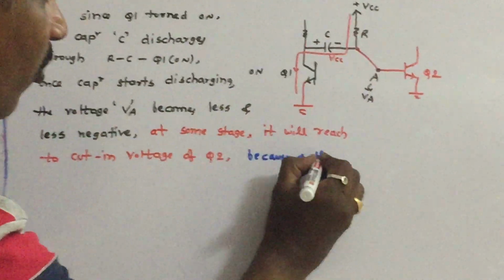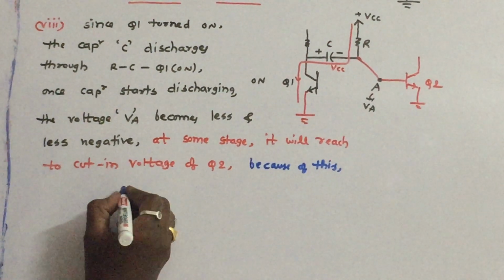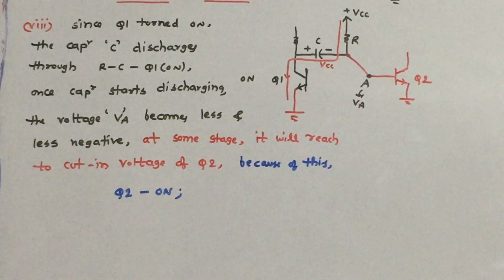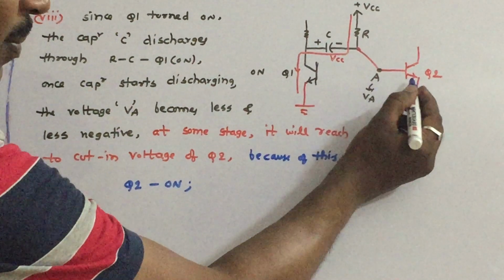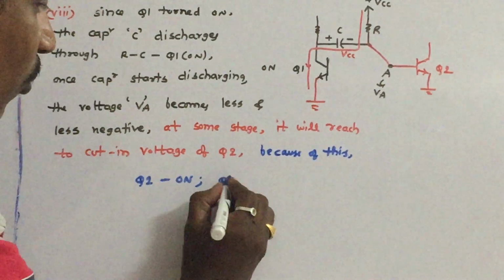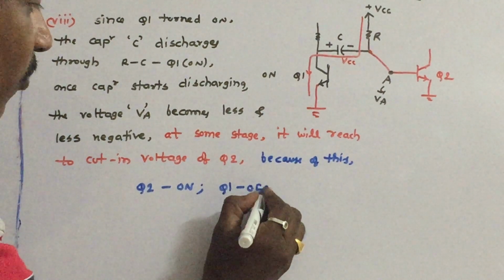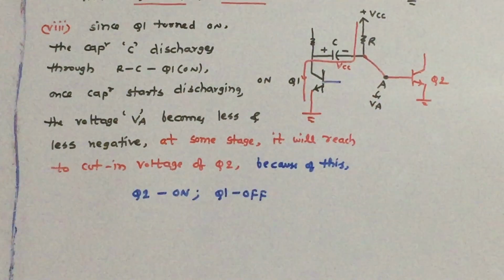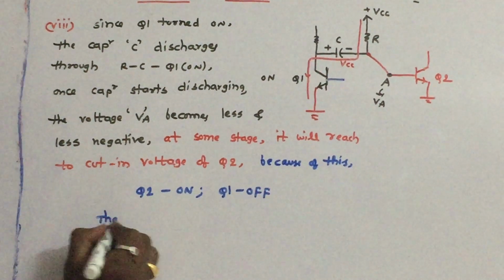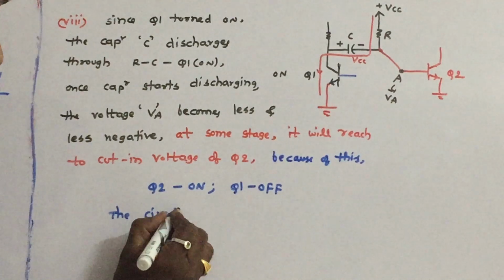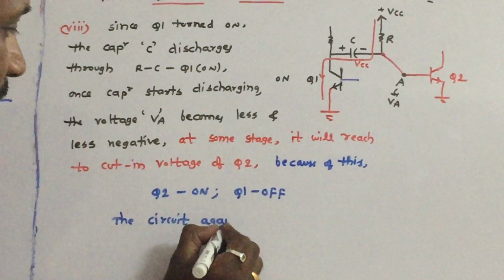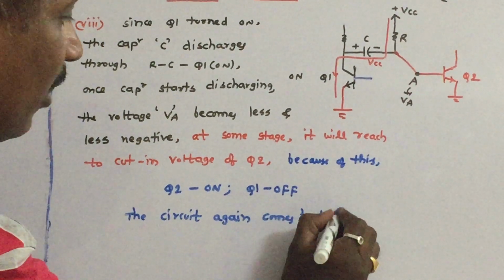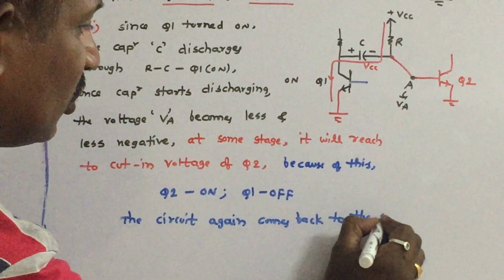Once it reaches the cut-in voltage of Q2, because of this, Q2 will be turned on. Immediately, Q1 is turned into off condition. So that means the circuit again comes back to the stable state.